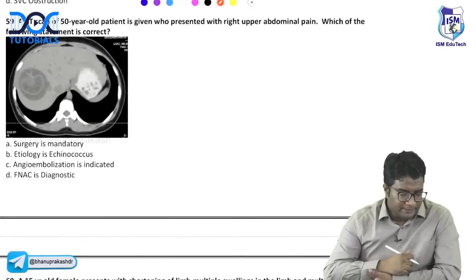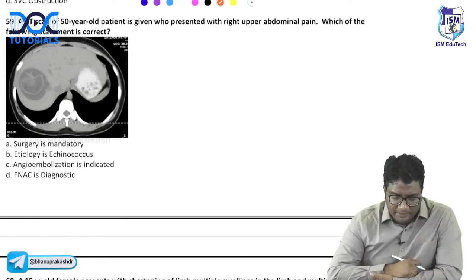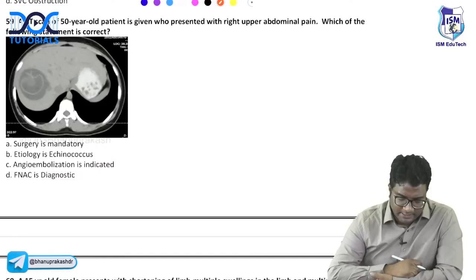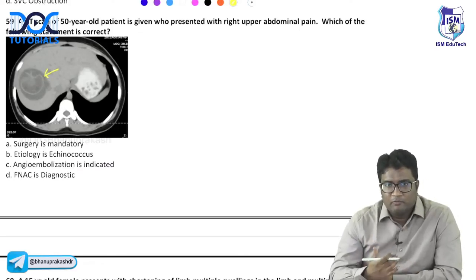Okay, look at this, 59. A CT scan of a 50-year-old patient is given who presented with right upper abdominal pain. Which of the following statements is correct in this patient? Surgery is mandatory, etiology is echinococcus, angioembolization is indicated, FNAC is diagnostic. What do you see here? Here you are seeing this floating membrane, or the water lily sign.